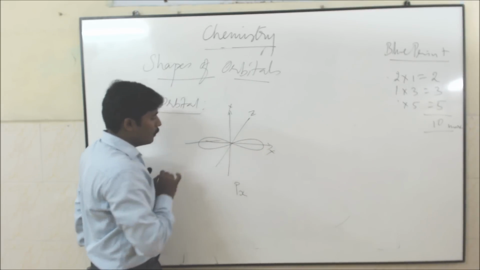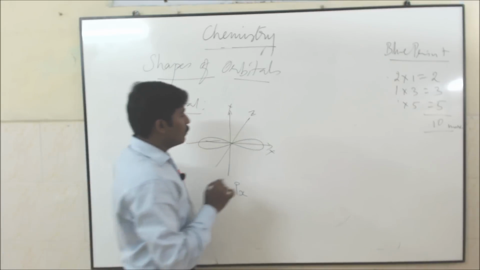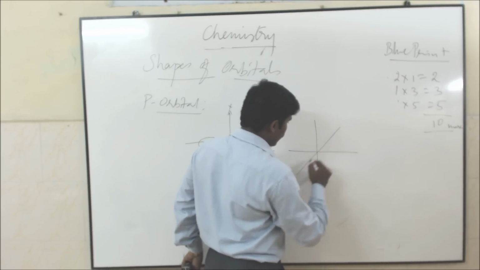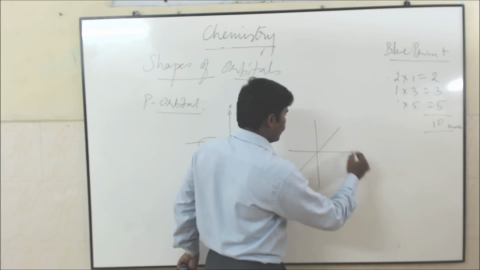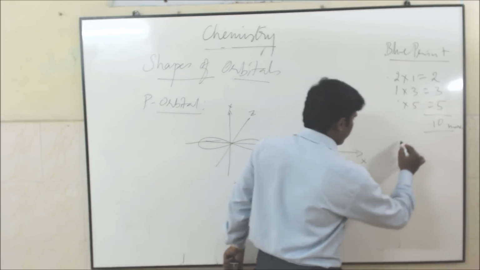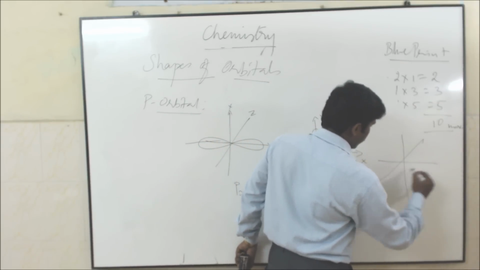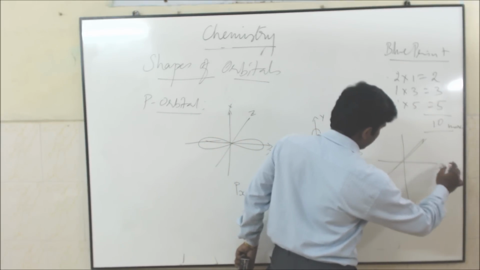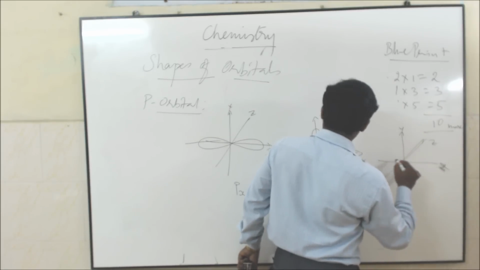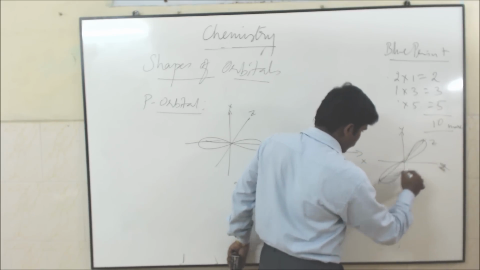This is 2px. Suppose if we need 2py, that dumbbell shape will be along the y-axis. That is x. This is y. So this is 2py. Suppose if we need 2pz, this is x, this is y, this is z. If you need 2pz, this is 2pz.